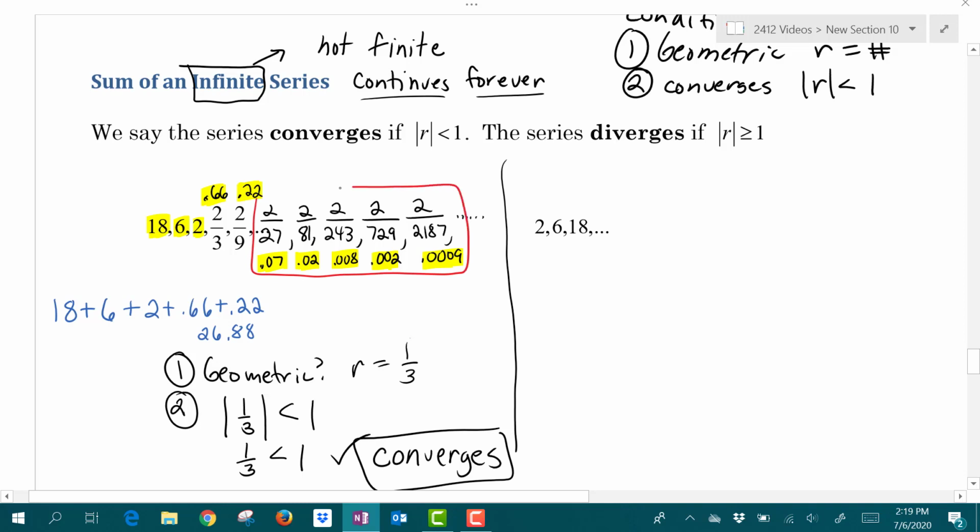I'm going to put them in my calculator, add all those decimal approximations together, and all together I get about 0.1. So the first 5 terms gave us a total of 26.88, but the next 5 terms only give me about 0.1. As we move further and further down the line, the later terms become less significant and contribute less to the overall total.